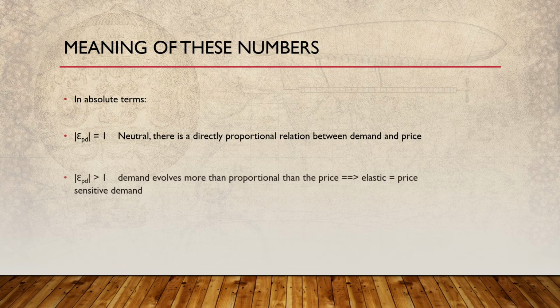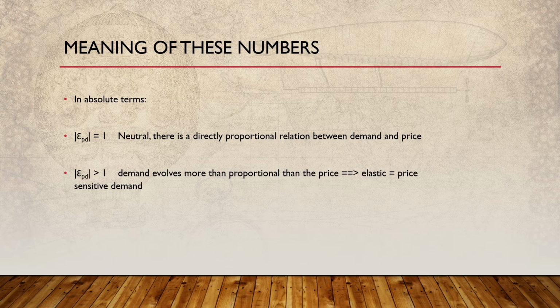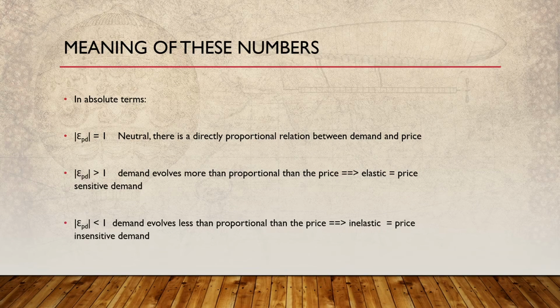The following thing is that the price elasticity is higher than 1. So this will mean that the demand evolves more than proportional than the price. This will mean that our demand is elastic, and we can actually say that we have a price sensitive demand. Think about Brock, think about James, because they are here, here, or here. The last scenario is as follows. Demand evolves less than proportional than the price.